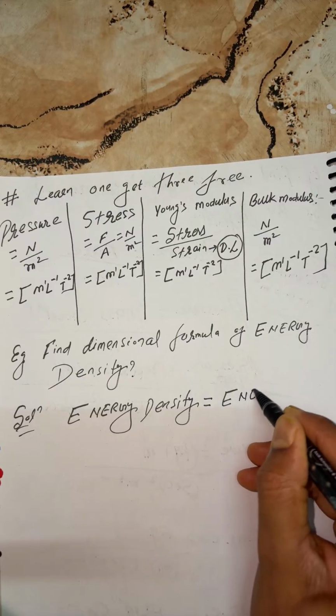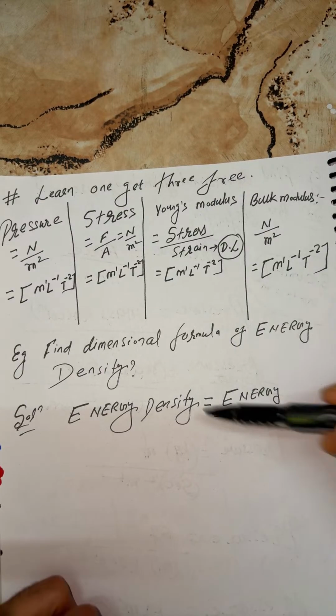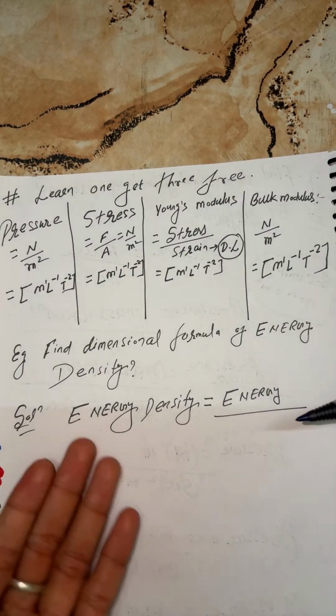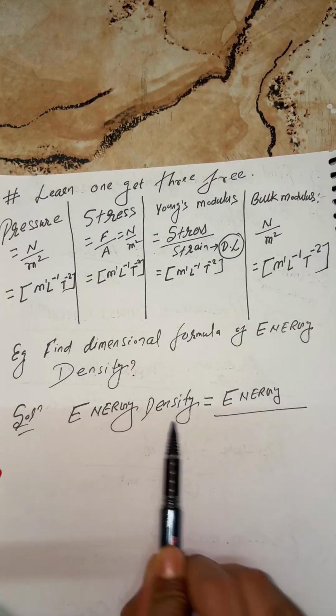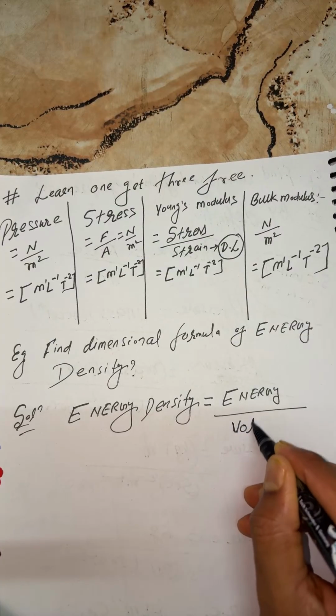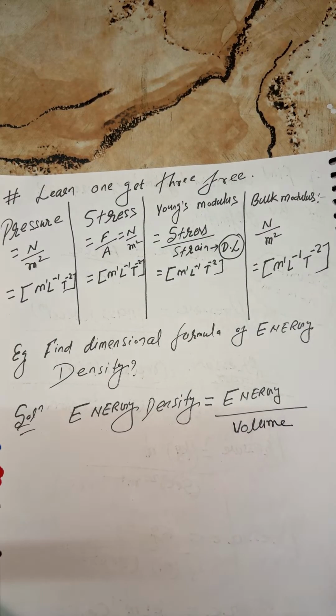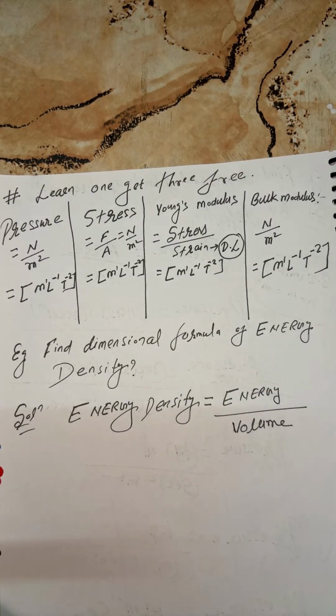Let us suppose they mention mass density; you can say mass per unit volume. Here, what is energy density? You can write energy per unit volume. Simple. Keep this in your mind, it's highly required. Energy density is energy per unit volume.